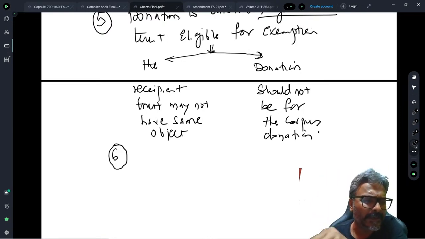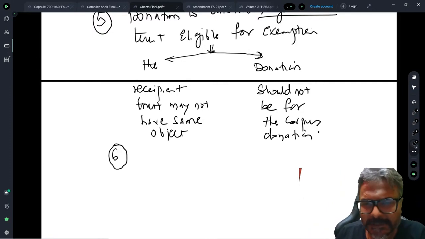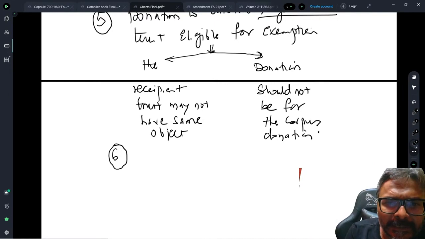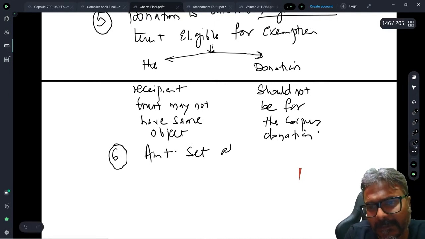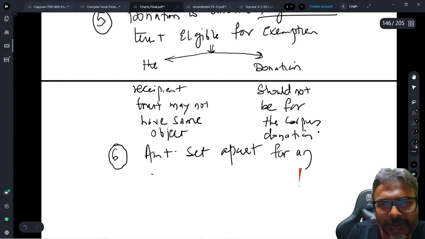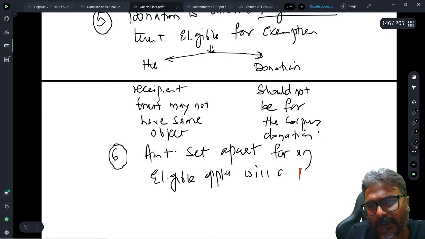That I will quickly revise with all of you. Yes, it is covered, Deepak, it is covered in Form 10B. So therefore, the amount set apart for an eligible application will qualify for exemption.